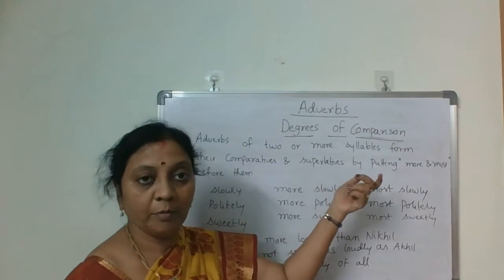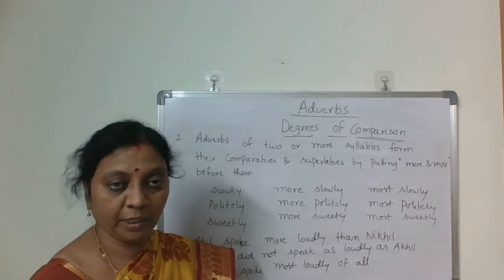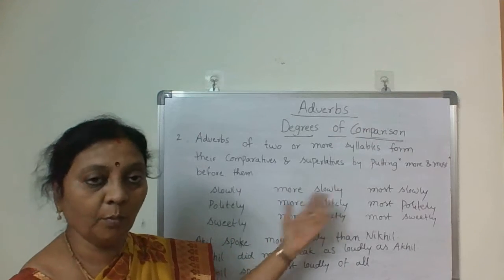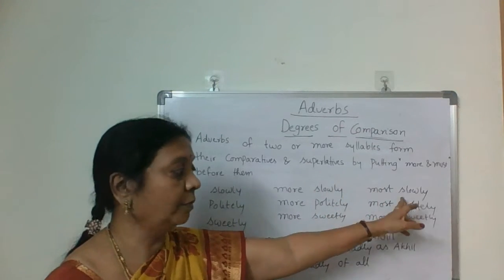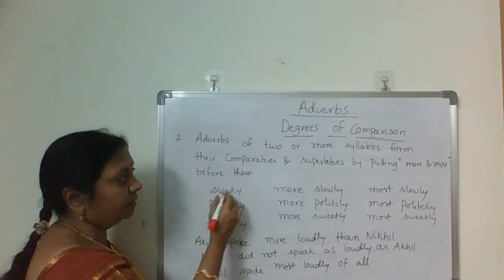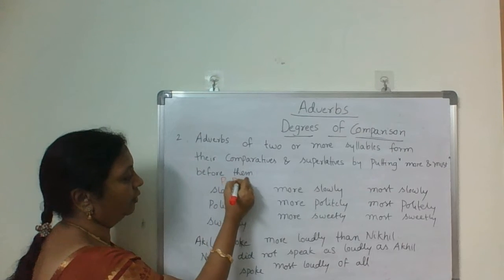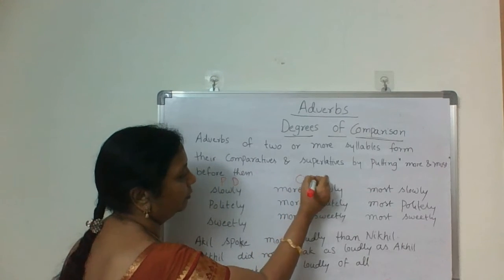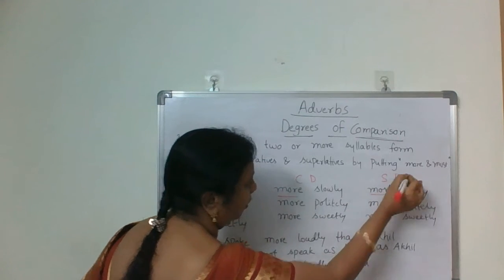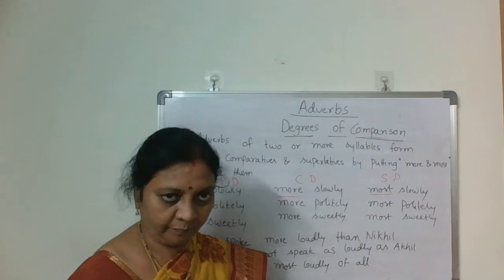Adverbs of two or more syllables form their comparatives and superlatives by putting more and most before them. We put more for comparatives and most for superlatives. Slowly, more slowly, most slowly.